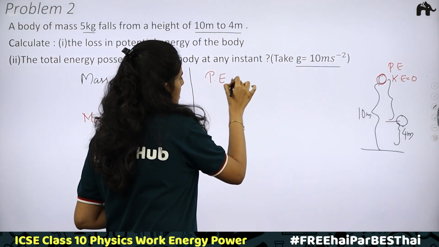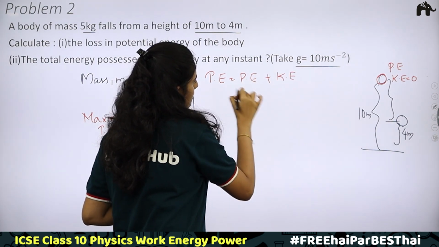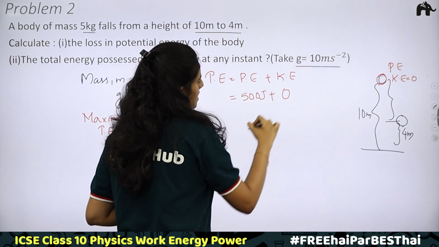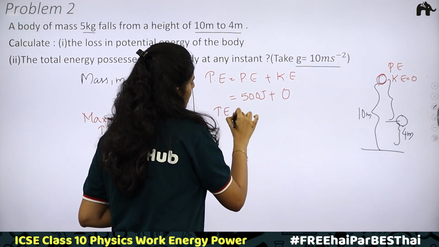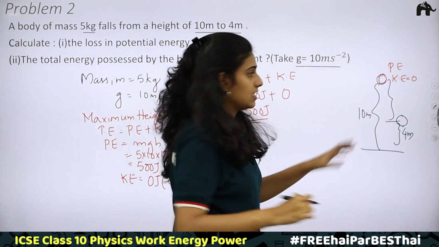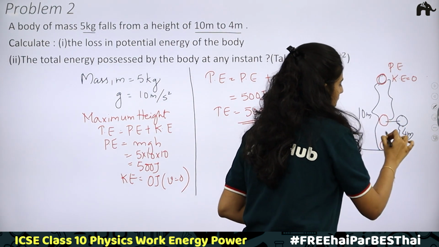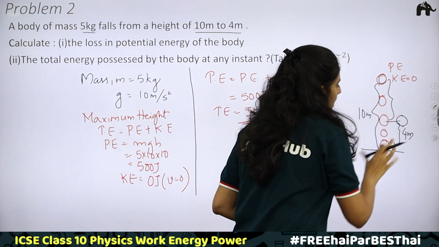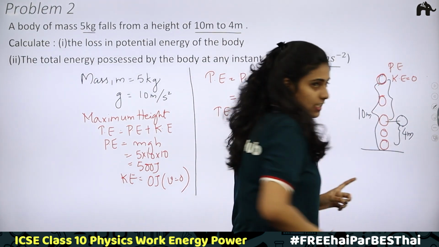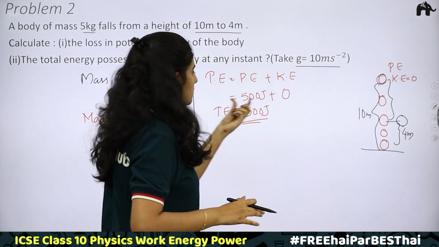Therefore, total energy is equal to potential energy plus kinetic energy, which is potential energy 500 joules plus kinetic energy 0. Therefore, total energy is equal to 500 joules at any point. Maybe at this point or this point or this point. At any point when the ball is falling, when you calculate the total energy, you will get 500 joules.